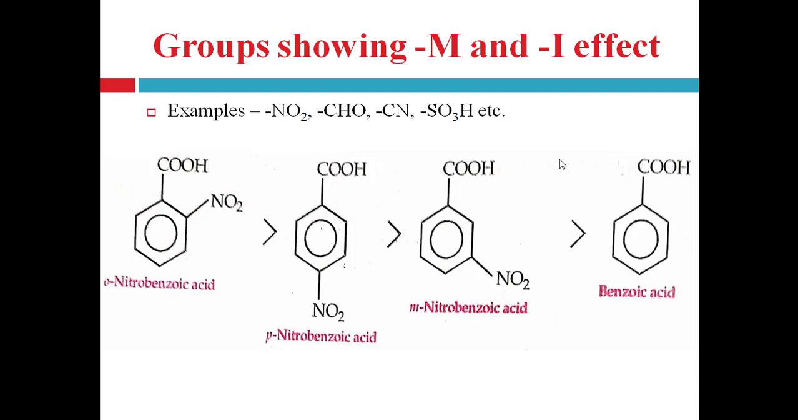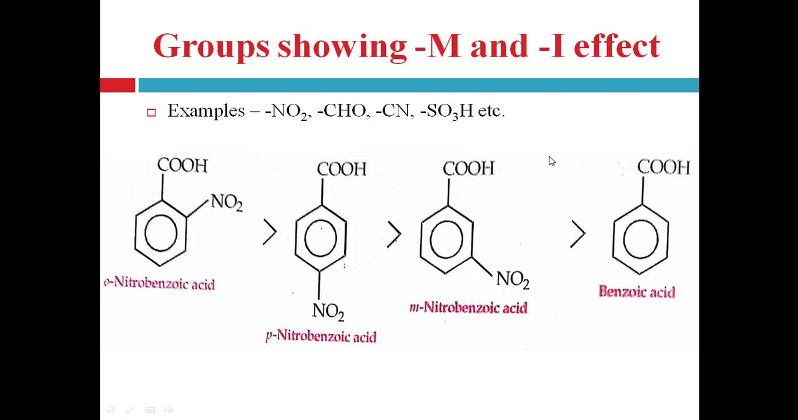Then groups showing electron withdrawing mesomeric and electron withdrawing inductive effect, right? The groups like nitro group, aldehyde group, cyanide group, SO3H sulfonic acid group, etc. These groups have polar multiple bonds, as we know that here nitrogen is double bonded to 2 oxygen atoms, here carbon is double bonded to oxygen atom, here in CN carbon is triple bonded to nitrogen, and here also oxygen is double bonded to the sulfur atom, right?